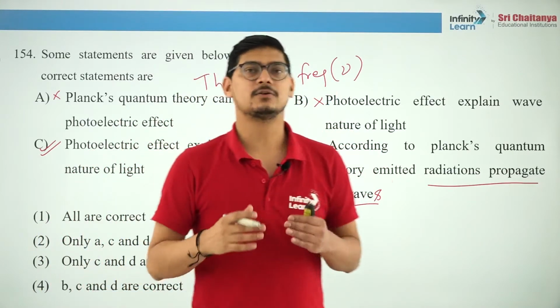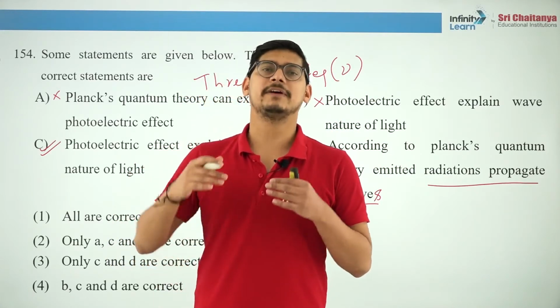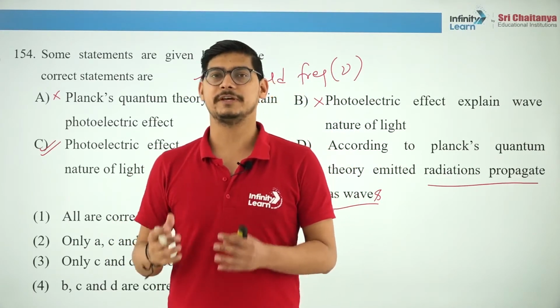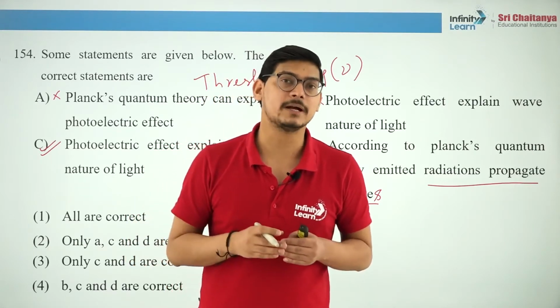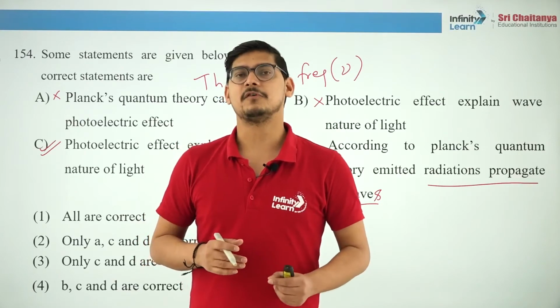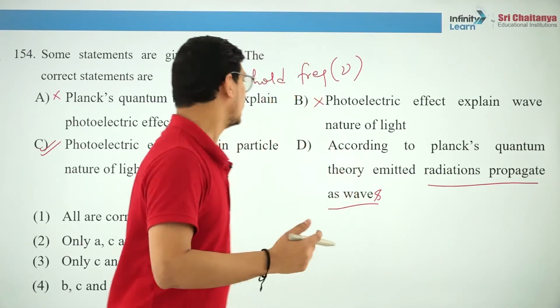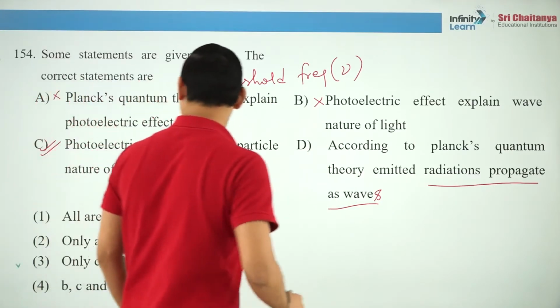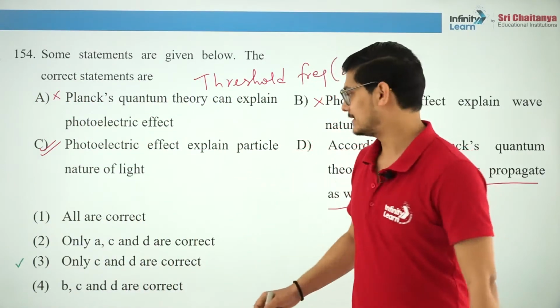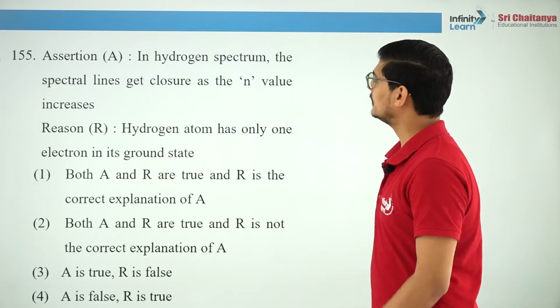Whenever electromagnetic radiation travels in space, they propagate in the form of waves, and whenever they interact with matter, whenever they are absorbed or emitted, they are absorbed or emitted in the form of quanta, photons, discontinuously. So only statements C and D are correct. Is that clear?